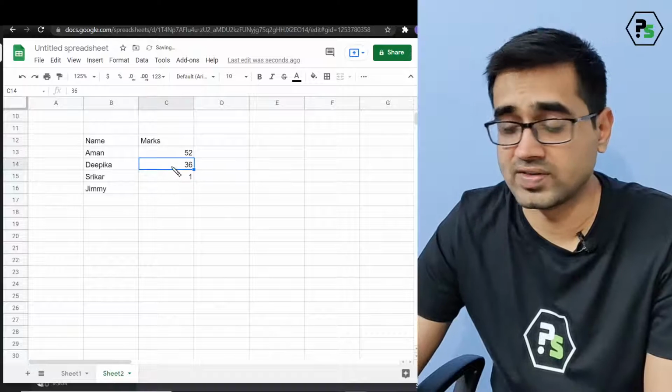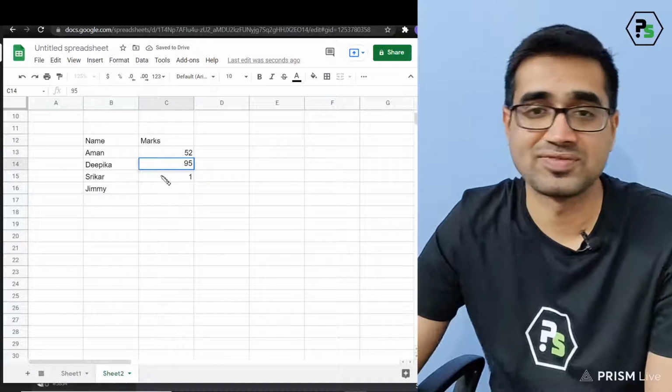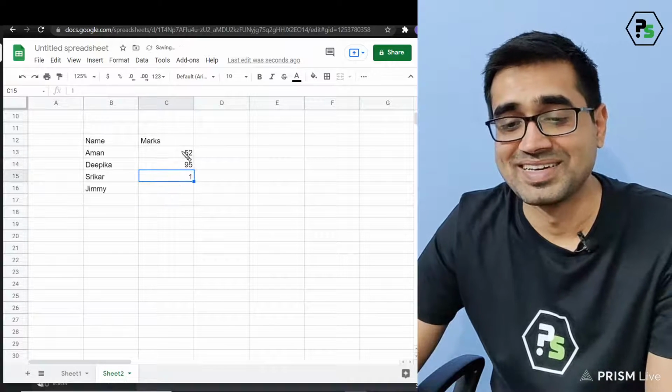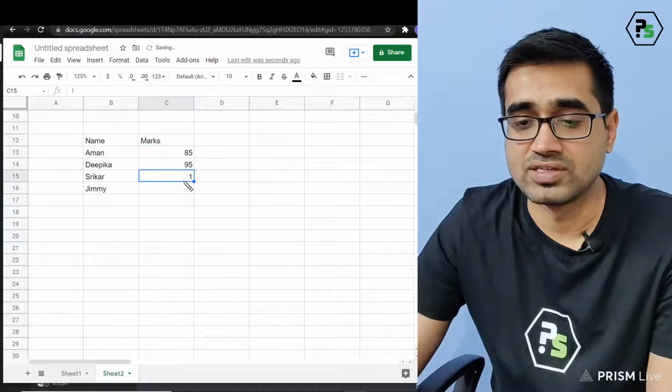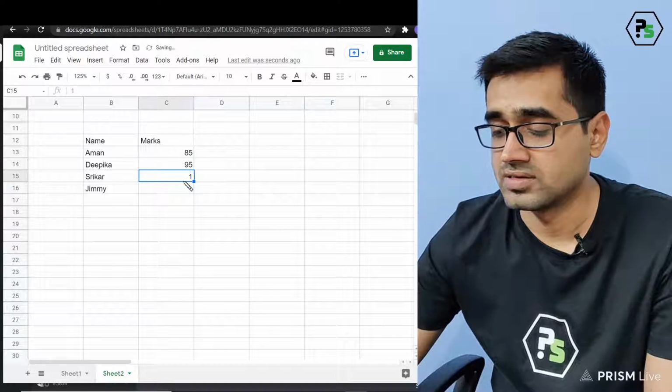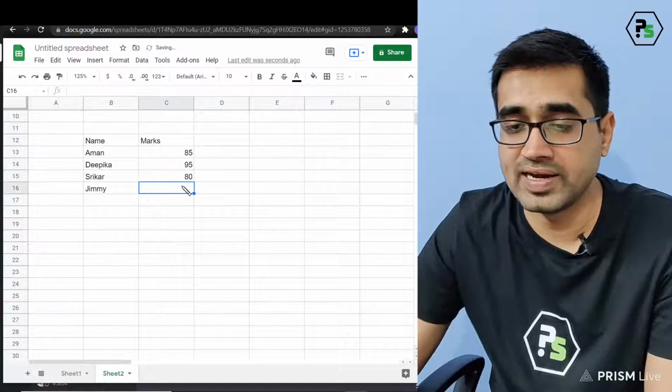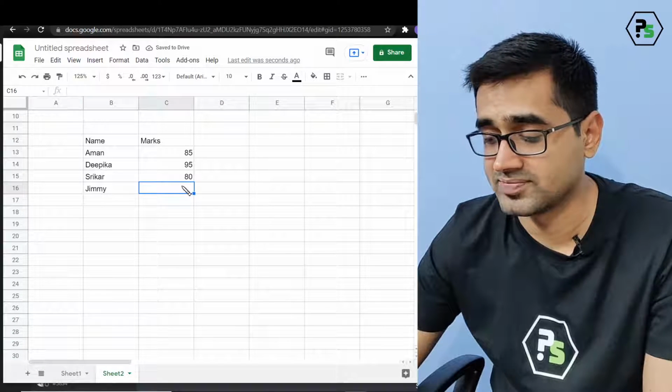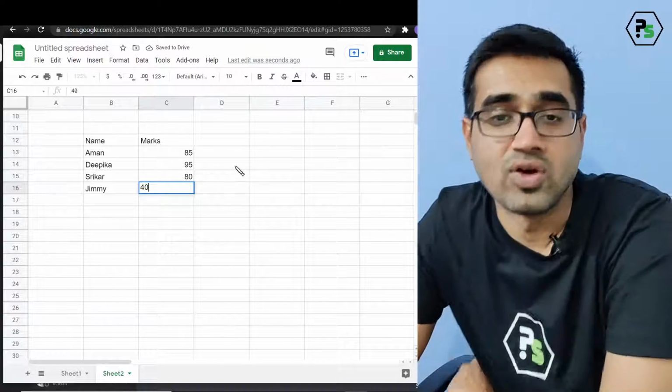52, 36. No, Deepika will not get 36. So 95. I hope Deepika is fine. Aman will get more, 85. Shrikar, let's say, gets 85 or 80. And let's say Jimmy sir gets very bad marks. He is failed, 40. Okay.